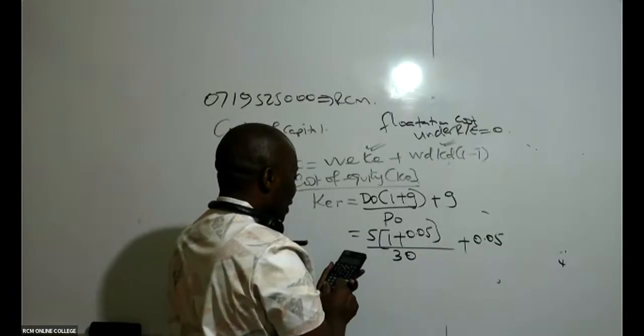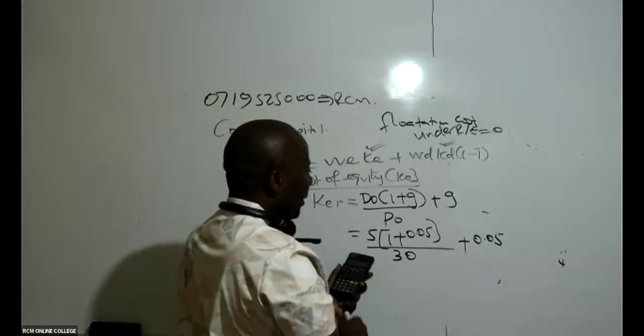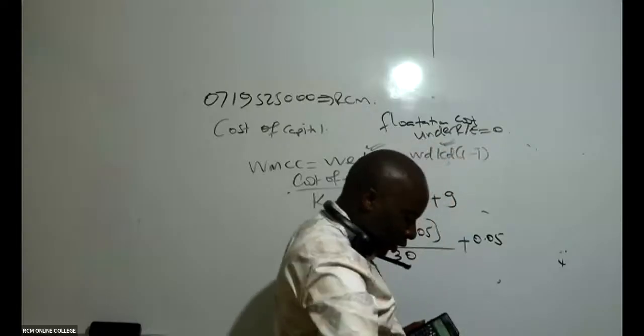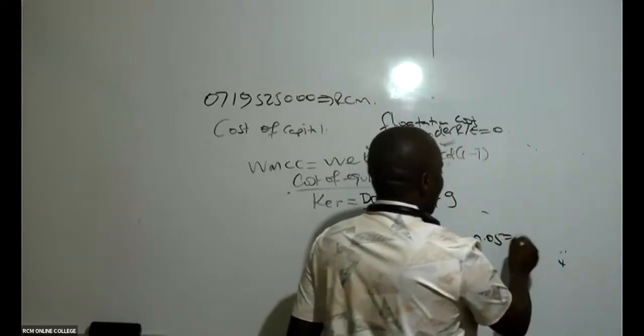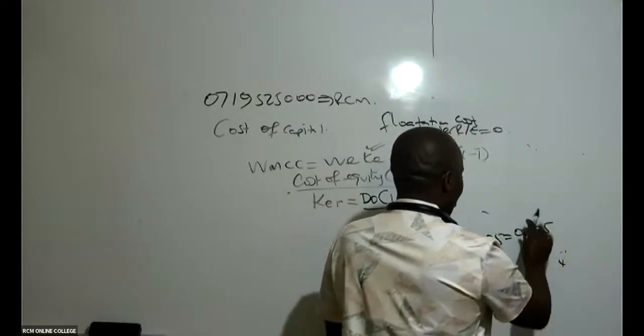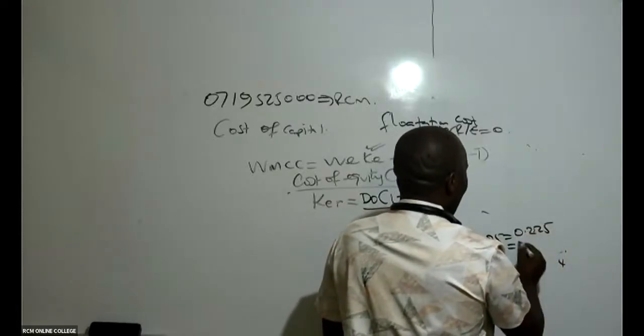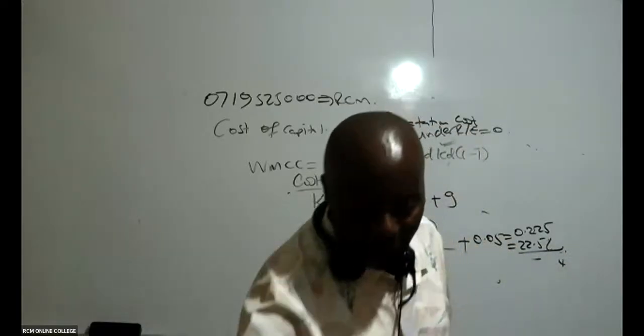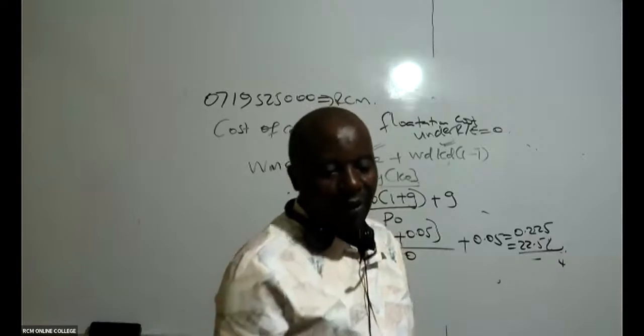So then this one here gives 0.225, which is the same as 22.5 percent. So, 22.5%.